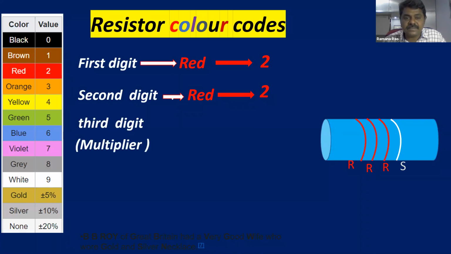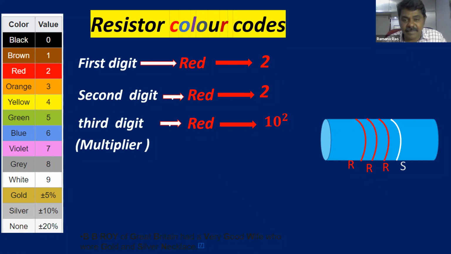Third digit is a multiplier. So what is multiplier? I'll explain. So first digit is red 2, second digit is red 2, third digit is multiplier, that is also red, the number is 2. Multiplier means 10 power 2. So we have to write that particular color code as a power of 10.